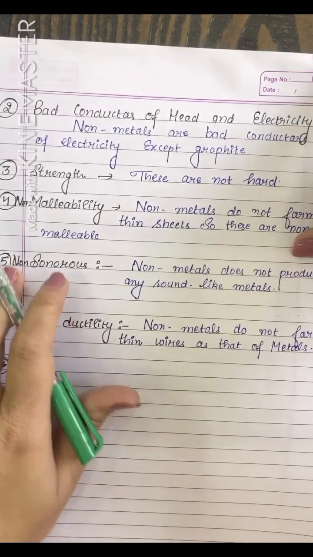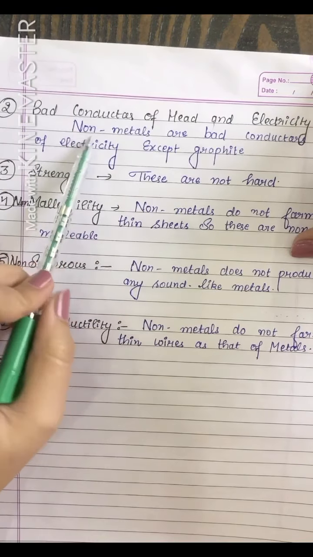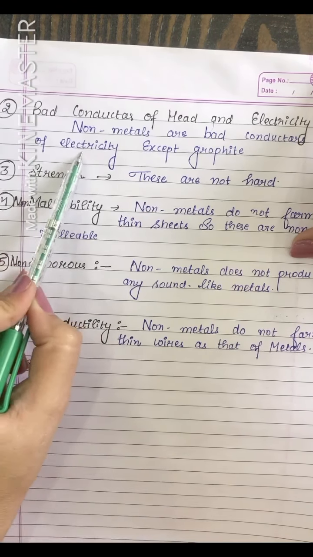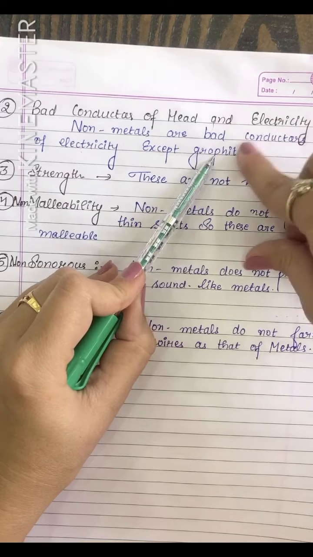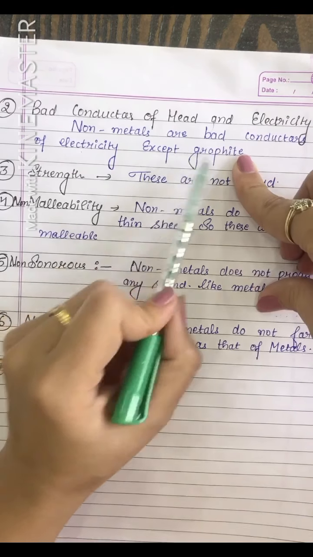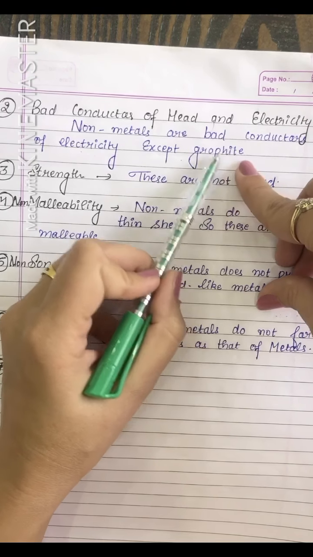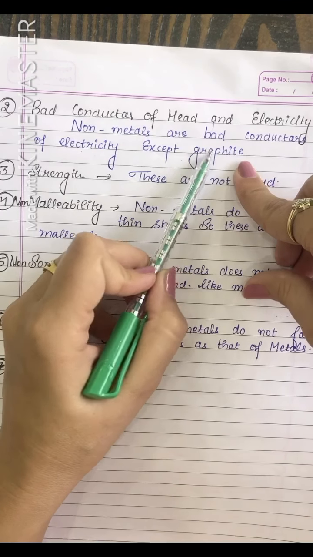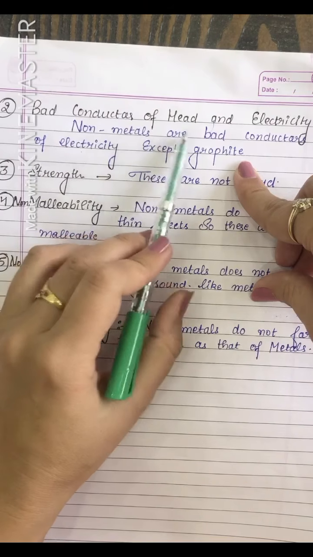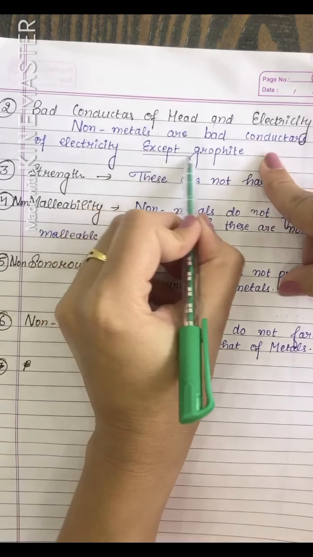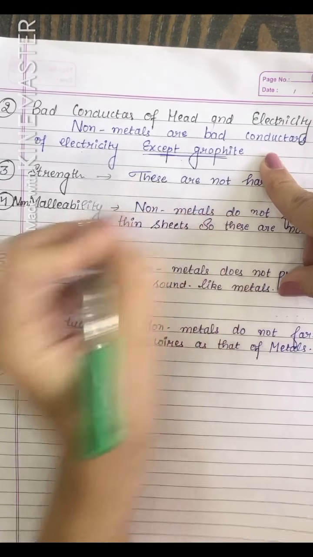Bad conductor of heat and electricity. Non-metals are bad conductors of electricity except graphite. There is one more exception, that graphite is a good conductor of heat and electricity. It is a non-metal. But non-metals mainly are bad conductors of electricity. So this is the exceptional case.